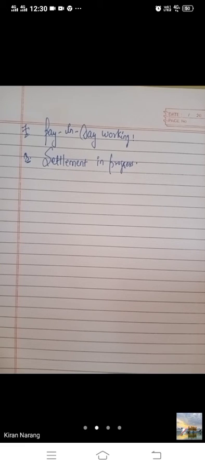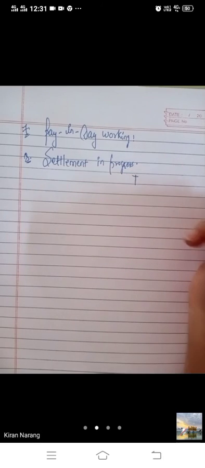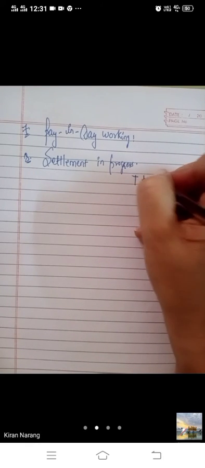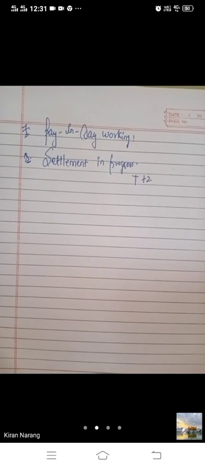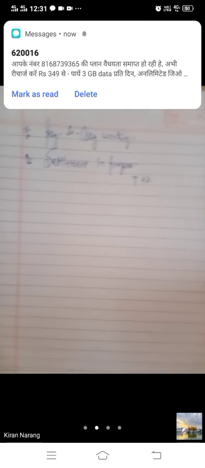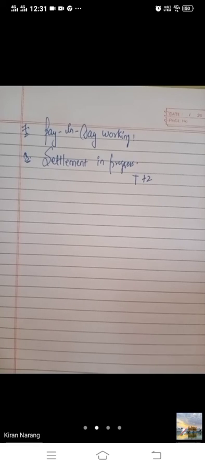Here T plus 2 implies that if the transaction is done on Monday, it will be settled on the following Wednesday. The day of transaction is called T and a maximum of 2 days will be given for the settlement of the transaction. It means delivery and payment both will be done on Wednesday.